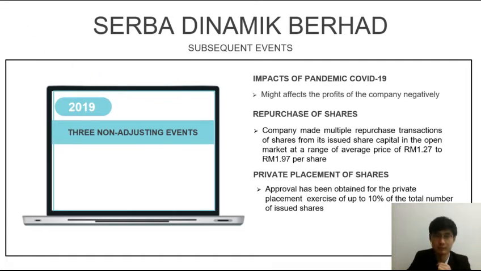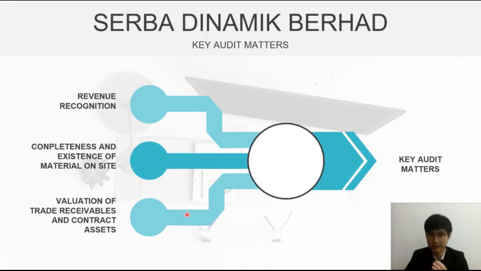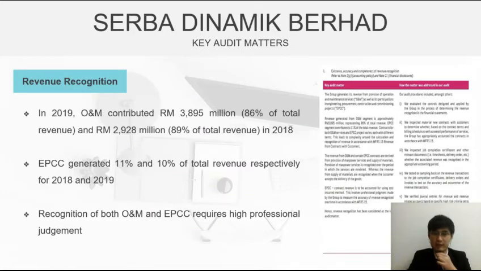So for this company, there are 3 key audit matters, and key audit matters are the issues that are significant based on the auditor's judgment. The first matter is about revenue recognition. In 2019 and 2018, the O&M contributed about 86% and 89% of the total revenue, and EPCC generated 11% and 10% respectively for the 2 years. The recognition of both requires very high professional judgment.